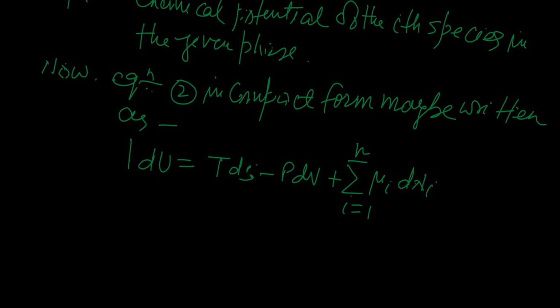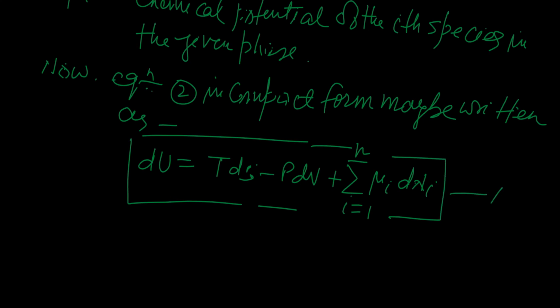This is a very important equation. You see in this equation that if we consider that the number of particles is fixed, then this term will vanish, and in that condition dU is simply equal to T dS minus P dV.